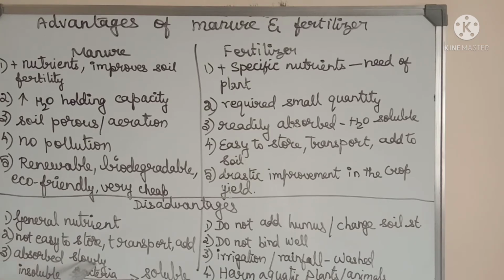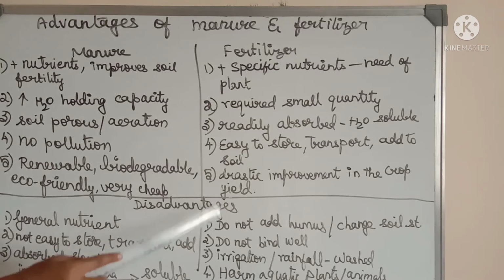They are absorbed slowly by the plants because basically the manures are insoluble. So, the insoluble component of the manure is decomposed by the bacteria and is made soluble. Once it becomes soluble, it is readily absorbed by the plants.